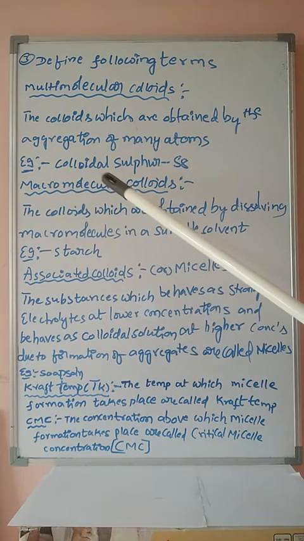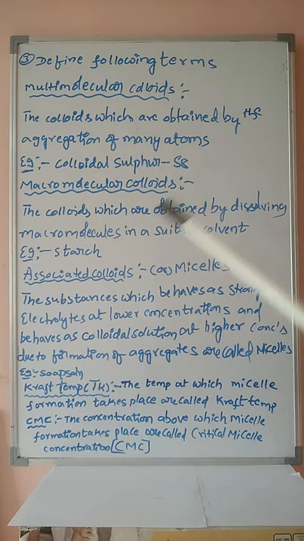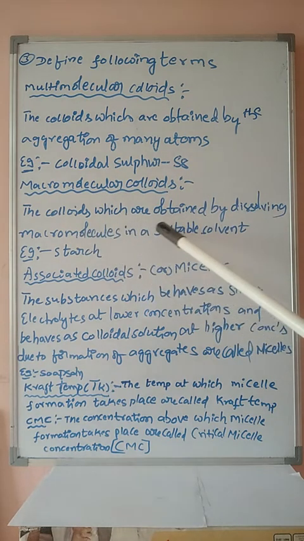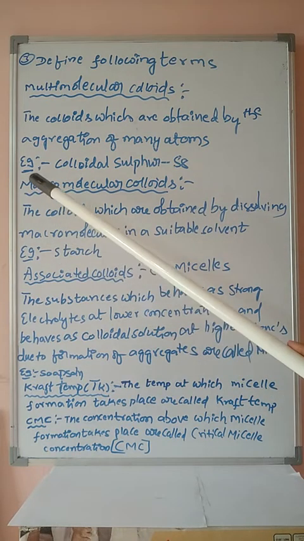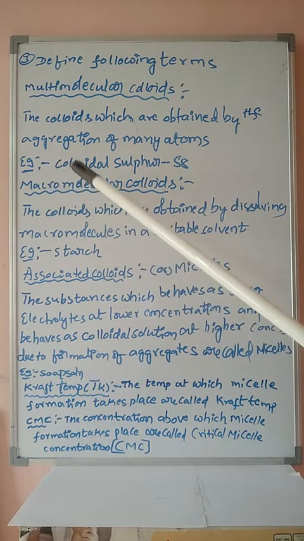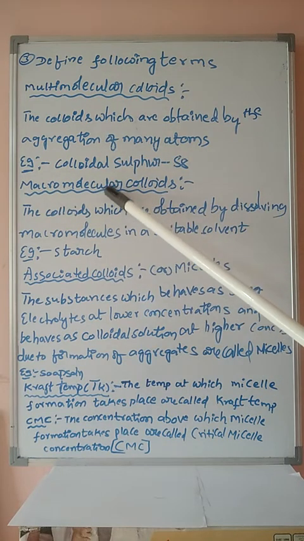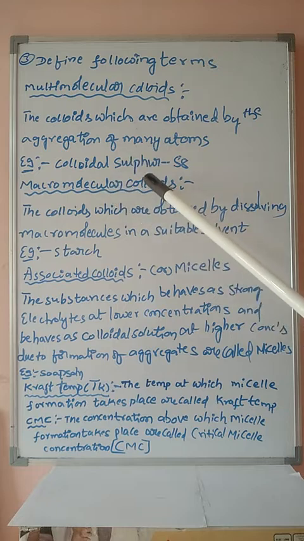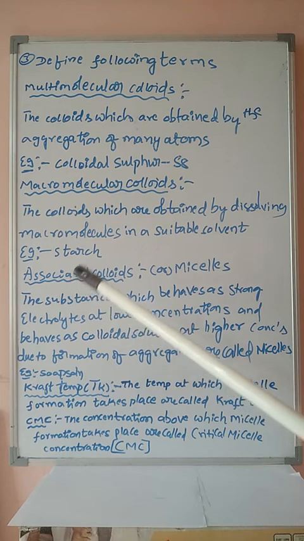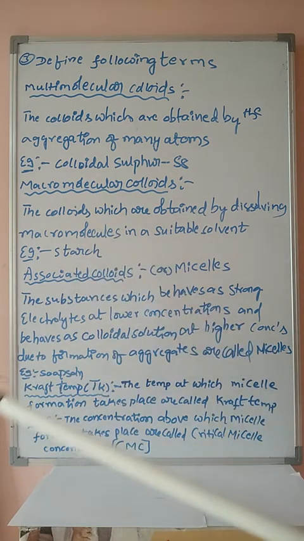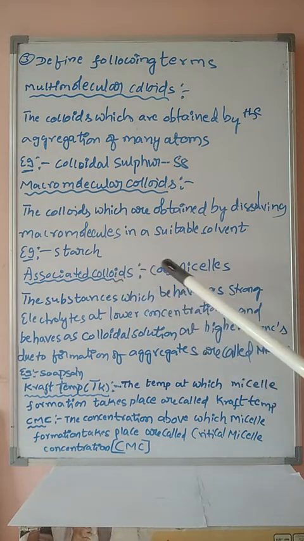Next one, macromolecular colloids. The colloids which are obtained by dissolving macromolecules in a suitable solvent are known as macromolecular colloids. That word gives the meaning. When macromolecules are dissolved in a particular solvent or dispersion medium to form a colloidal solution, they are known as macromolecular colloids. Example is starch.